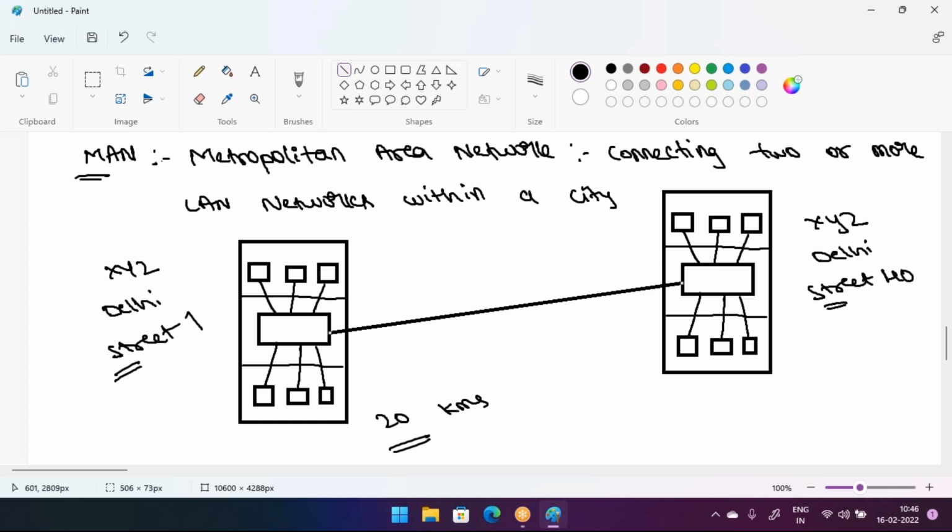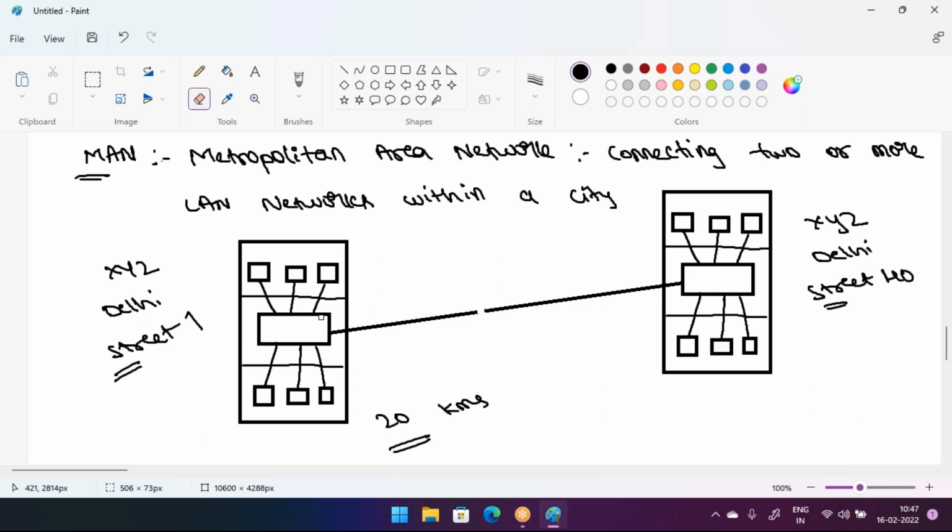If you connect these two branches through one cable, then these two branches can communicate easily. There are no issues right now. But the problem is that the cable will break down.